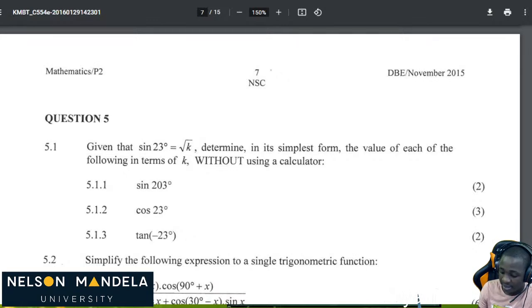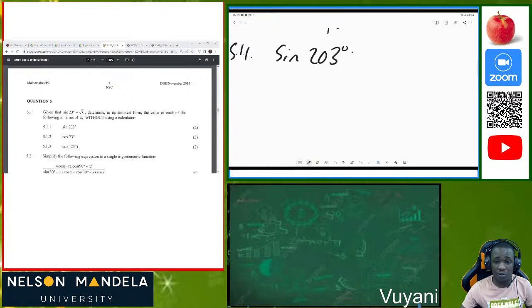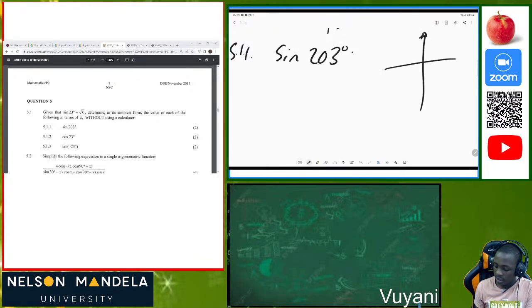Okay. Now the first question is 5.1.1. They are saying determine sine of 203 degrees. So again, when you're answering trigonometry in your exam, the first thing you do, you must make sure that you have your reduction formula.